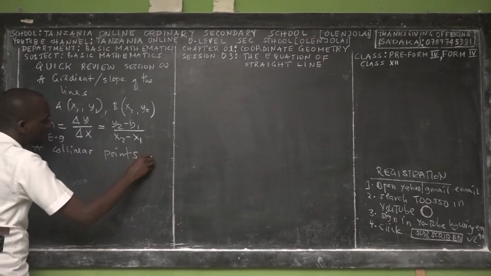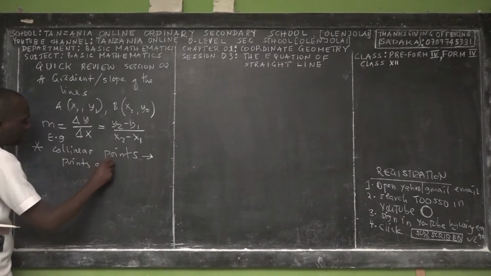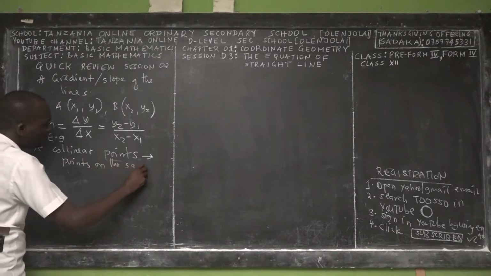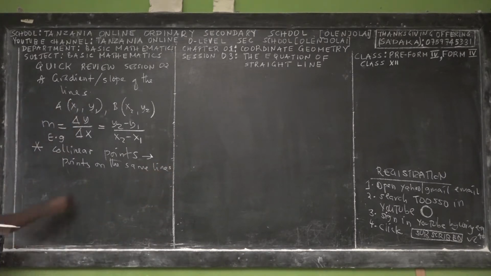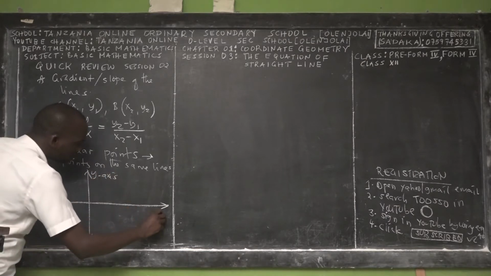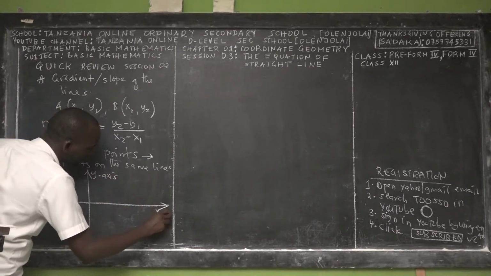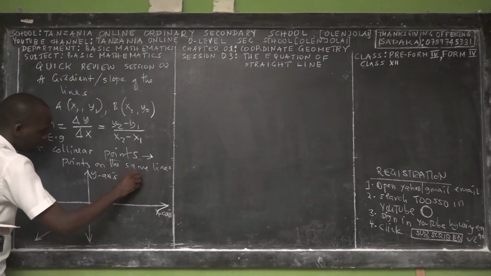So if you find gradients by using any 2 of the points, the gradients will be the same. Suppose that you have your xy axes, and I believe you're serious students, you have your exercise book right now. Take this seriously, and then you will see how you succeed in basic mathematics and science.